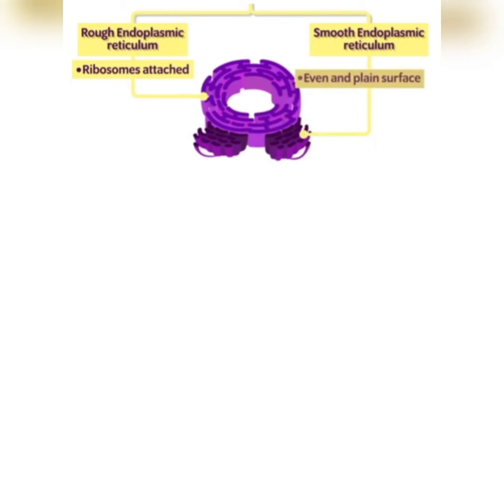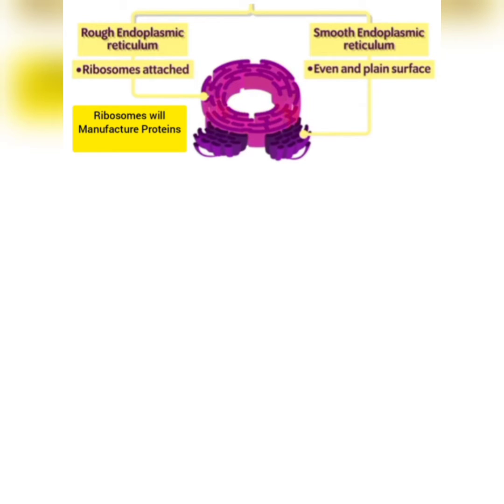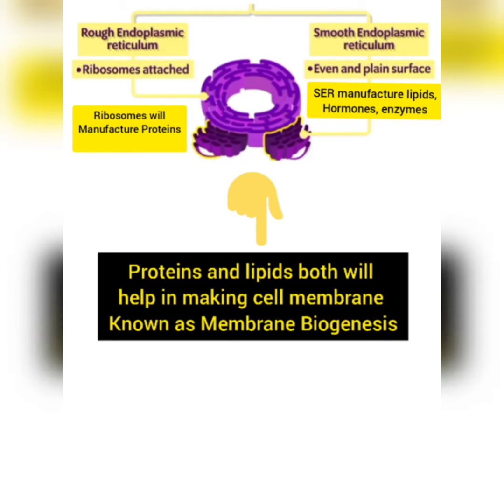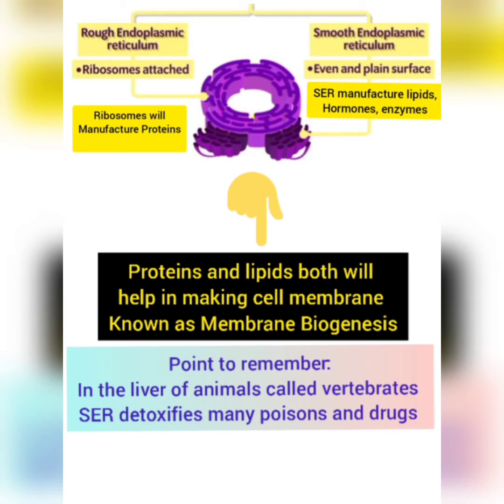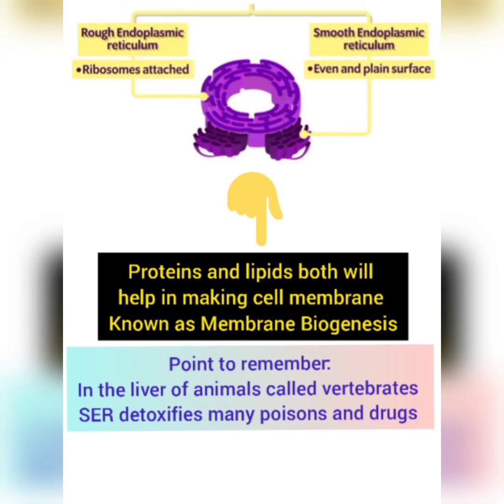Ribosomes attached on rough endoplasmic reticulum will manufacture proteins, that means it will make proteins, and the plain surface of smooth endoplasmic reticulum will make lipids and some proteins, some hormones and some enzymes also. Both lipid and protein will help in the cell membrane. This process is known as membrane biogenesis.